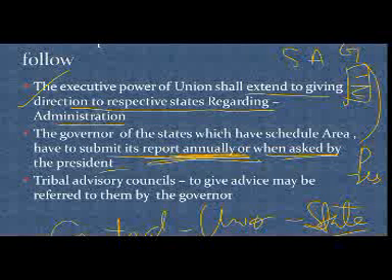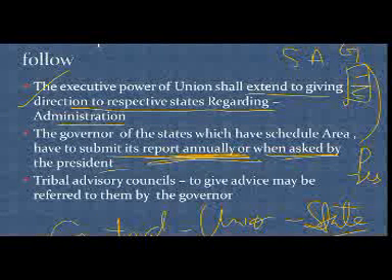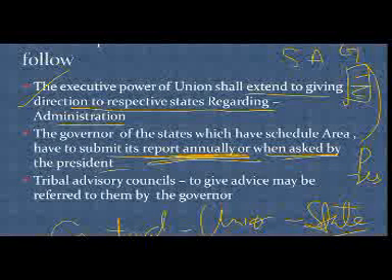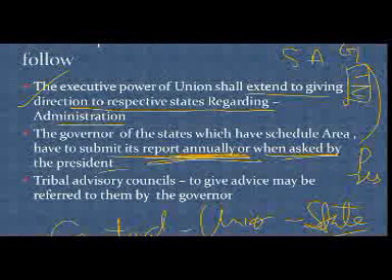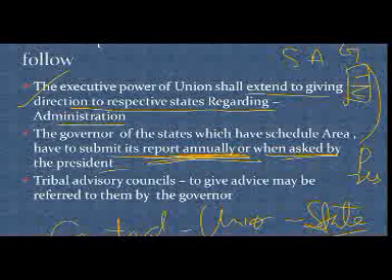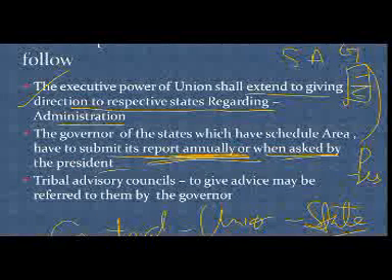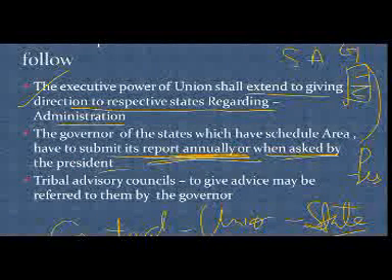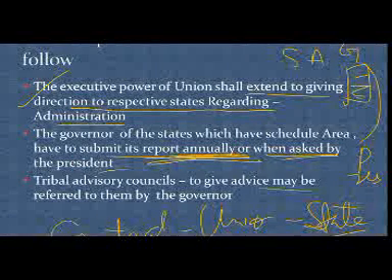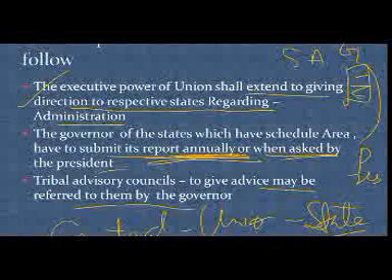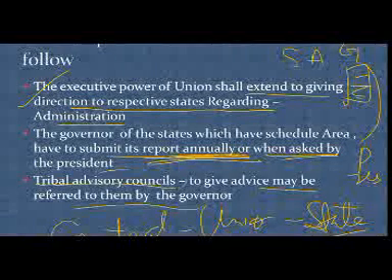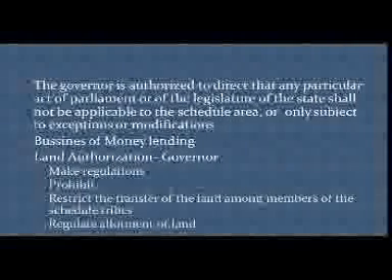So till now what you understood is that the executive power of the union shall extend to giving direction to respective states regarding administration. Not only that, the governor of states which have scheduled areas has to submit a report annually or when asked by the president. And tribal advisory councils can be set up to give advice that may be referred to them by the governor. So these are two pieces of advice. Alright, let's go into much more detail.